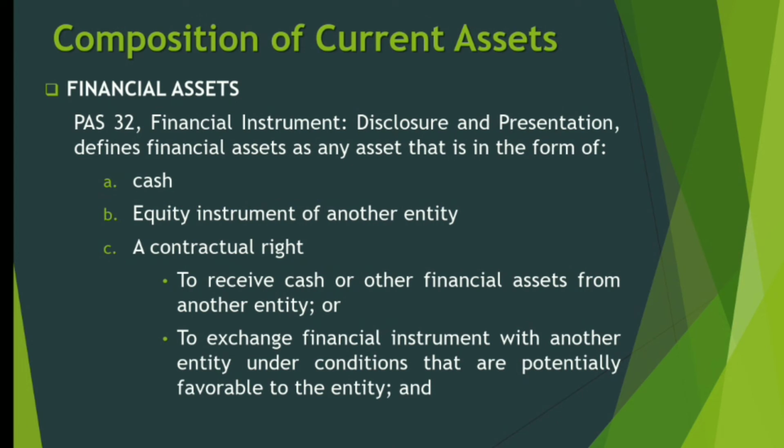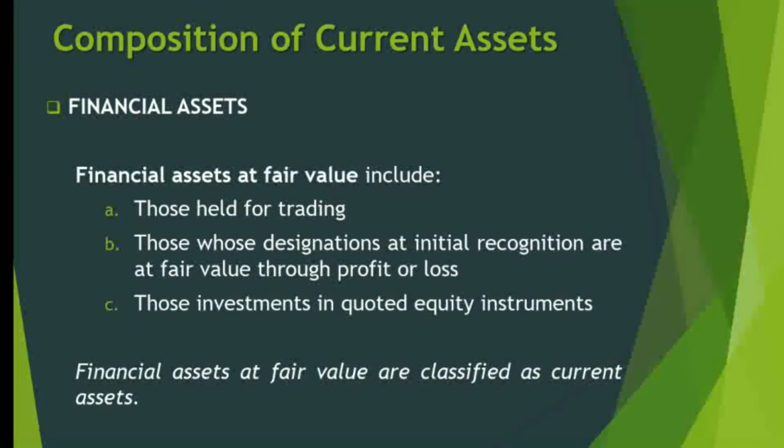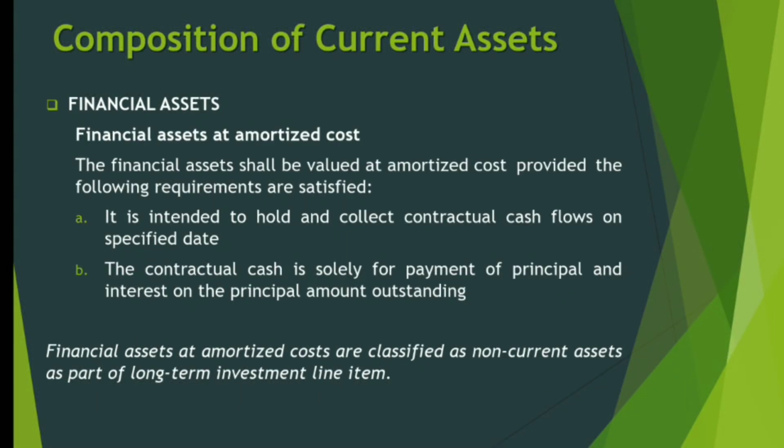Because you have a contract with them, and that contract is all about the share option. So you have the option to buy the shares at a price lower than its market value. So it is favorable, and on the other hand, it's an equity instrument. The financial assets are broadly classified into financial assets at fair value and financial assets at amortized cost.